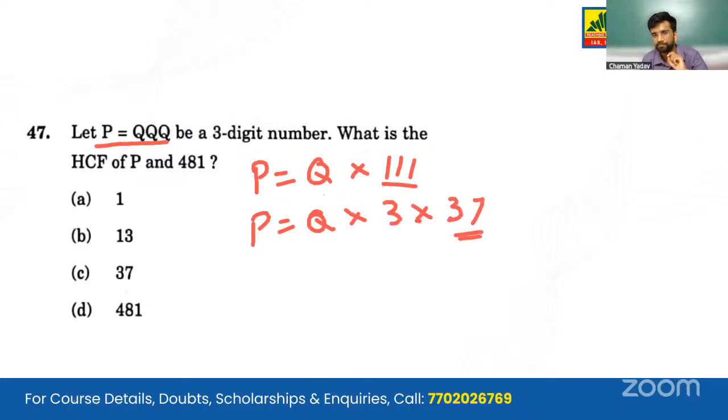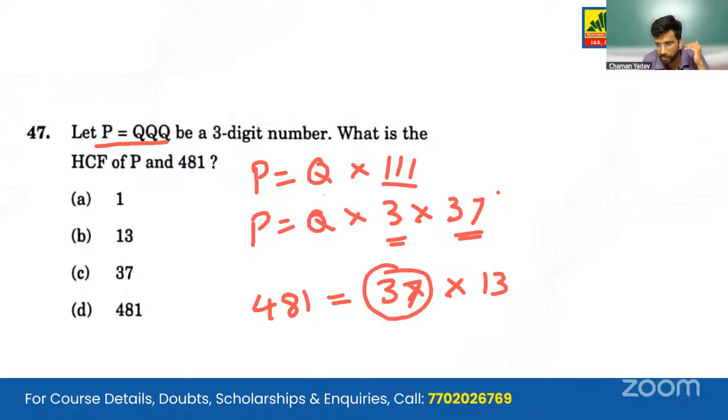So 37 is one factor and 3 is the other factor. We do not care about Q. And we take the HCF with 481. So what are the factors of 481? 481 can be written as 37 into 13. So 37 is here, 37 is also here. So the highest common factor in both of them, P and 481, is 37. The correct answer is C, 37.